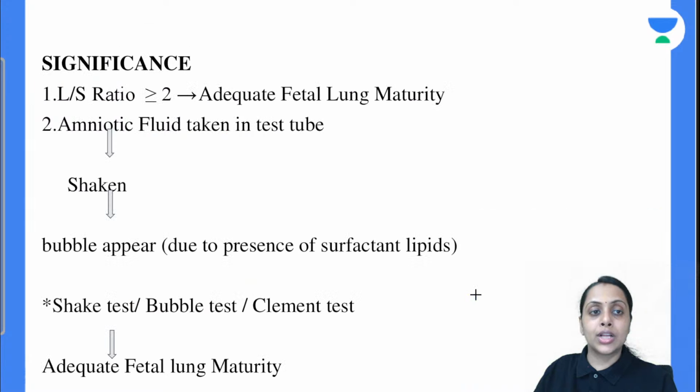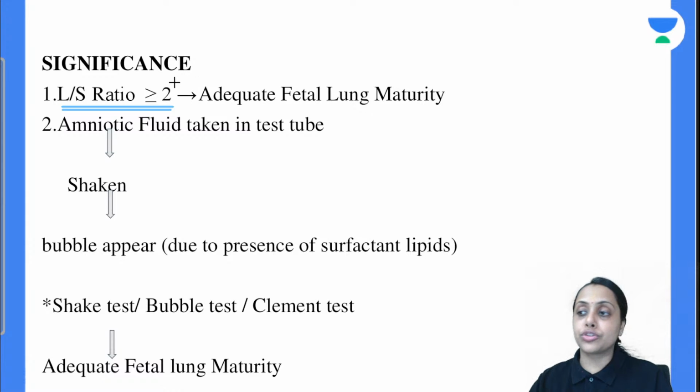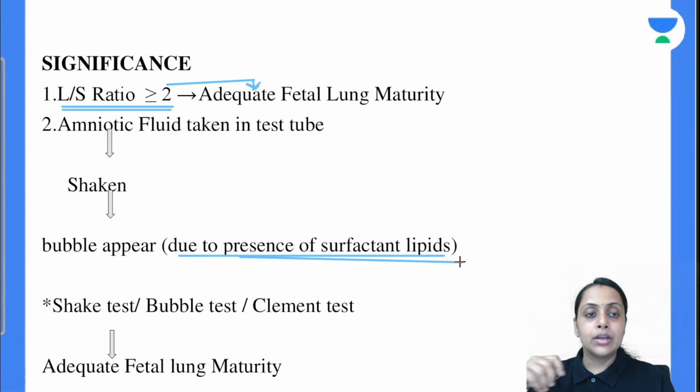So moving further, what is the significance of this lipid? Lecithin to sphingomyelin ratio of more than or equal to 2 signifies adequate fetal lung maturity. ठीक है? And when amniotic fluid is taken in a test tube and shaken, if bubbles appear, then it is an indication of the presence of surfactant lipid. ठीक है?